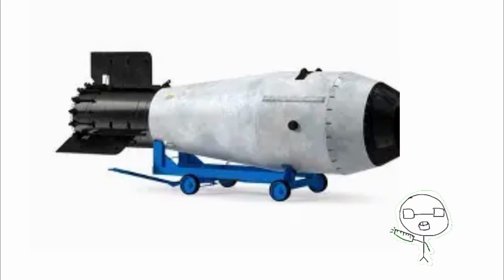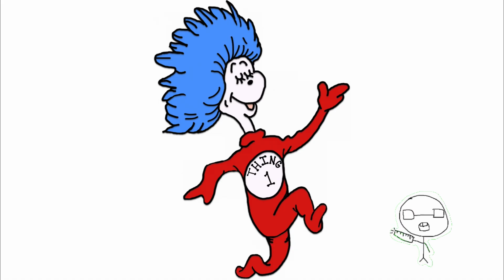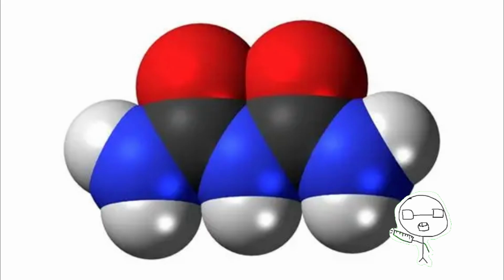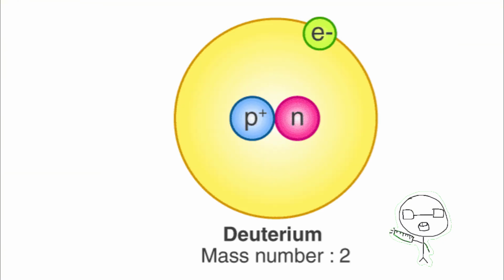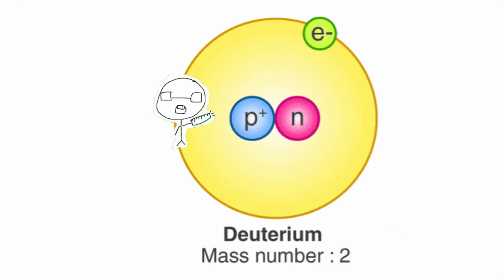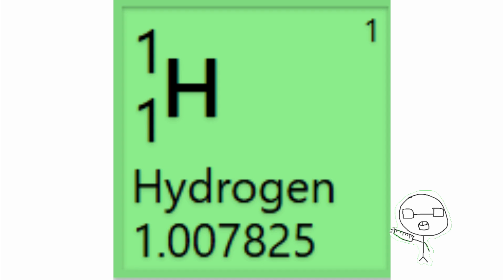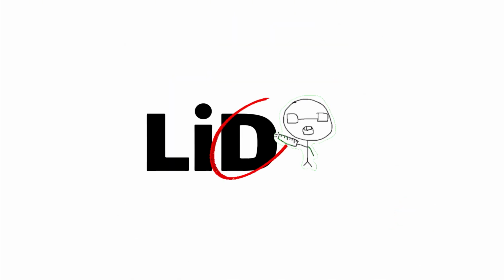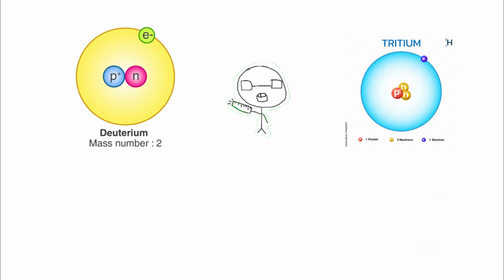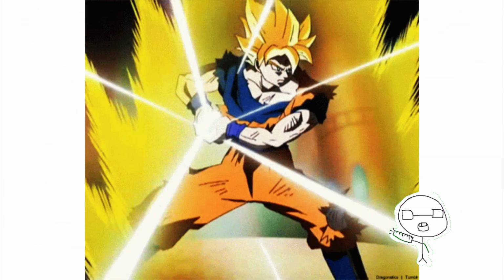In hydrogen bombs, there is one extra thing that makes it even more powerful than atomic bombs, which is a compound called lithium deuteride. Lithium deuteride is an ionic compound made of lithium and deuterium, which is a stable hydrogen isotope with 1 proton and 1 neutron. Lithium deuteride, when bombarded by neutrons, produces tritium, also an isotope of hydrogen, with 1 proton and 2 neutrons. The tritium and deuterium from the mixture can go through fusion, releasing more energy from the bomb.